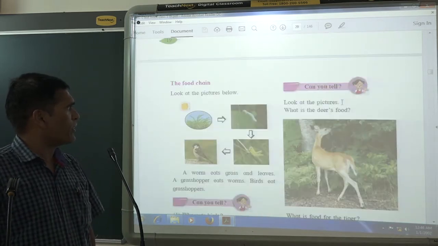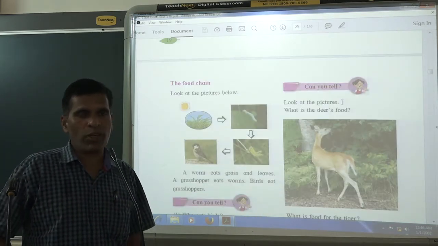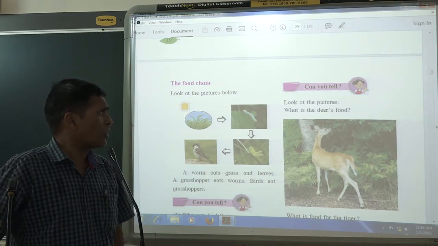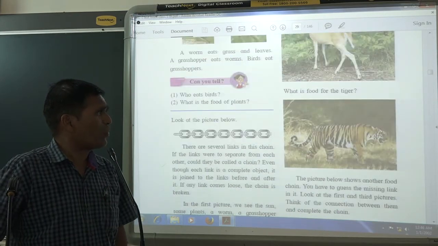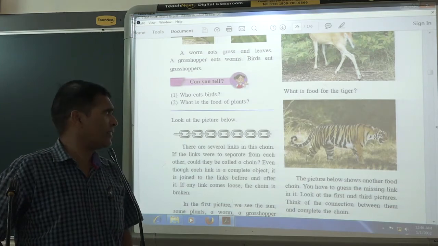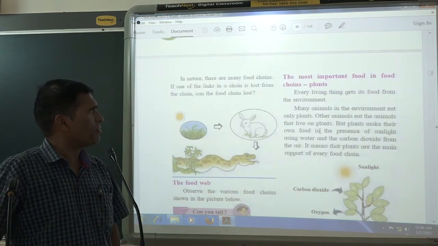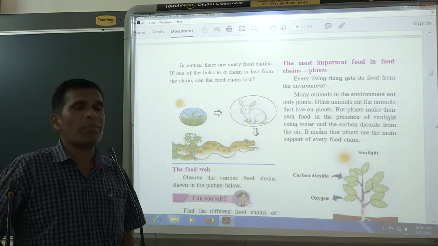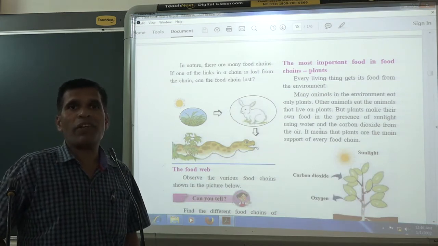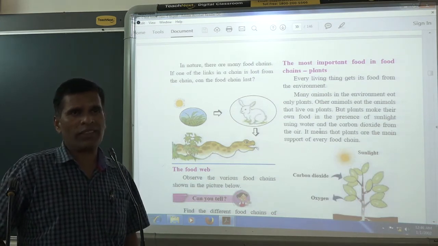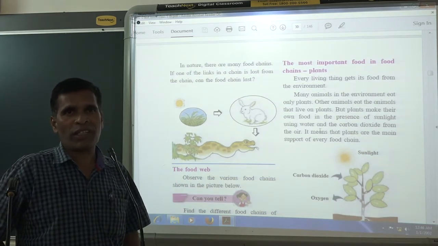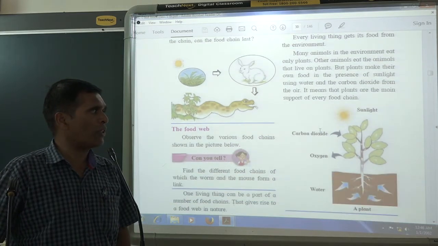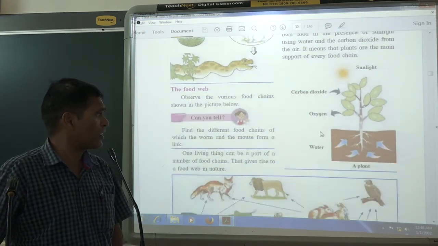And after that you will study the food chain. That also I will explain because I have made notes. What are food chains? What exactly happens in food chains? Food chain and food web, what do they mean? How are they interrelated? The most important thing is the plant. The plant plays a very important role, not just in our life but in the whole world, because plants are the producers. We survive on plants only, because plants produce their own food. That also I will explain.